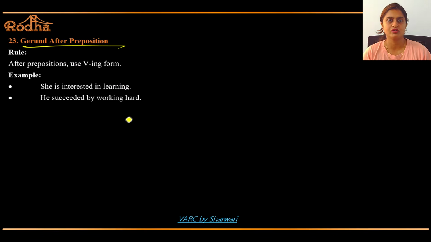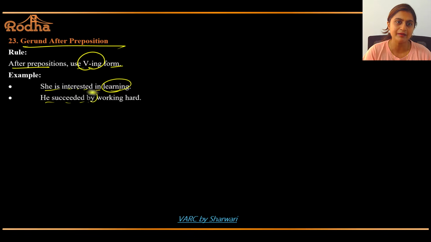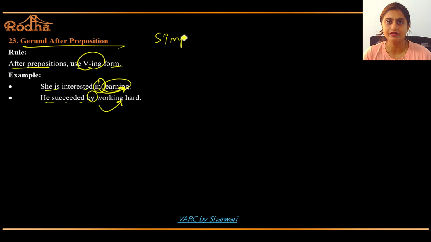Gerund after preposition. After prepositions use VING form. She is interested in learning. He succeeded by working hard in learning. Got it? In is the preposition, by is the preposition. So after preposition, ing form. She is interested in swimming. She is interested in painting. She is interested in drawing. He succeeded by working hard. Got it? Very simple rule. काफी simple rule है ये. ठीक है?